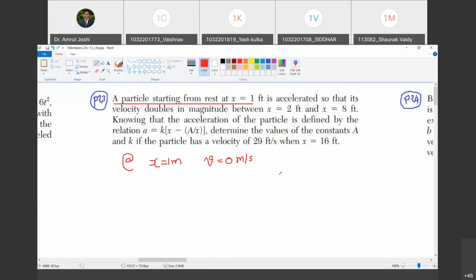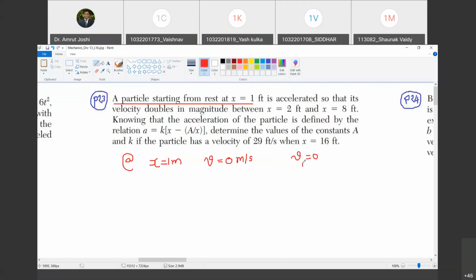Yes, sir. What has been said is the particle is starting from rest at x equal to 1 meter. So x is not 0, x is 1 meter, and the particle has started the motion from rest. That means its velocity is 0 at x equal to 1 meter. Happy? Yes, sir. Now in notation form, I will write it as v1 equal to 0.